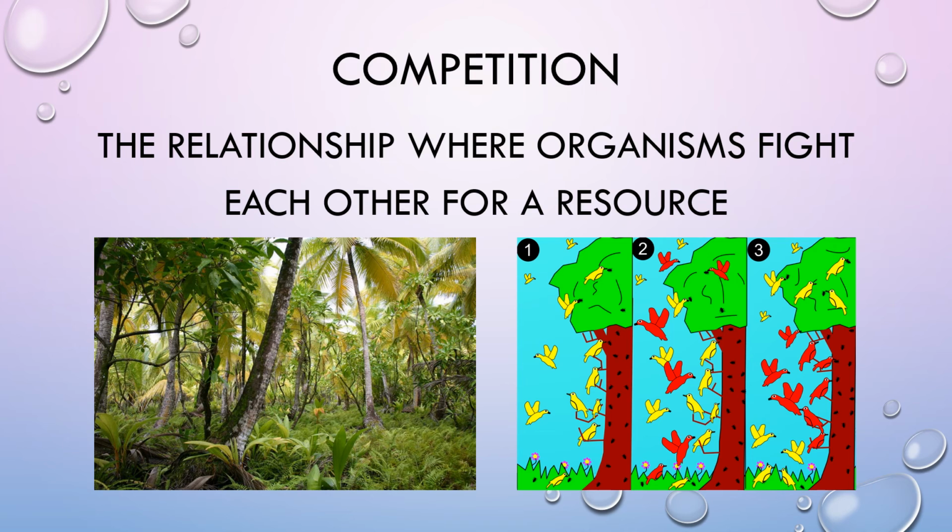In this illustration, the yellow birds are originally the ones that live in the tree, but the red birds came in and competed with the yellow birds, and eventually they get to share the tree by leaving the top part of the tree to the yellow birds and the trunk to the red birds.